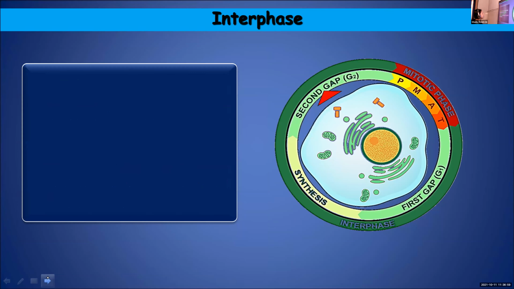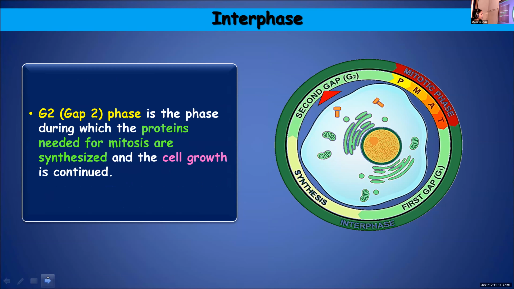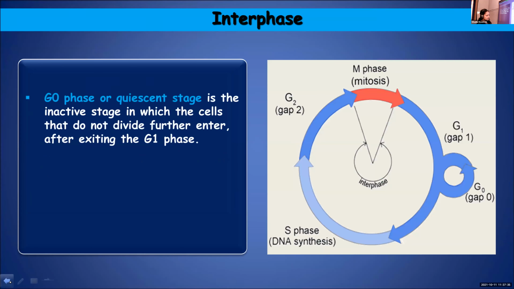And now coming to the G2 phase. We completed G1, S phase, G2 phase. It is a phase during which the proteins needed for the mitotic division are synthesized and cell growth is continued. So cell growth, I told, it's a continuous process. Only the replication of DNA is limited to a particular phase. And here, another important point to be added is that the proteins which are needed for carrying out cell division are being synthesized. So the synthesis of proteins for cell division will be prepared during G2 phase.